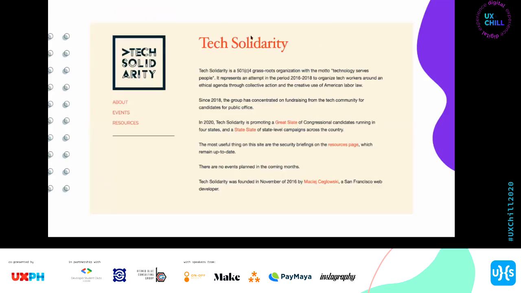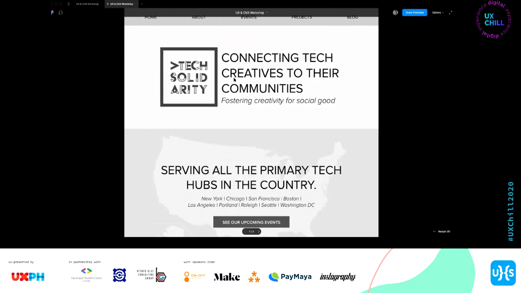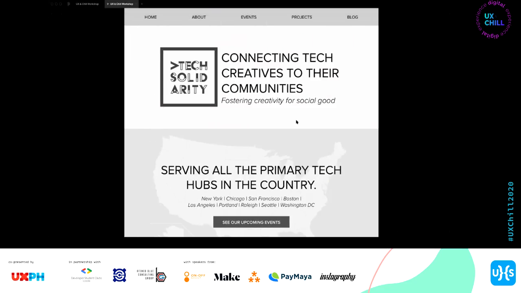So this is like their current website. And then yung wireframes ko will be this one. Kita yung Figma? Yes. Tama ba yung pag-share screen ko? Figma siya na. Okay, yes.